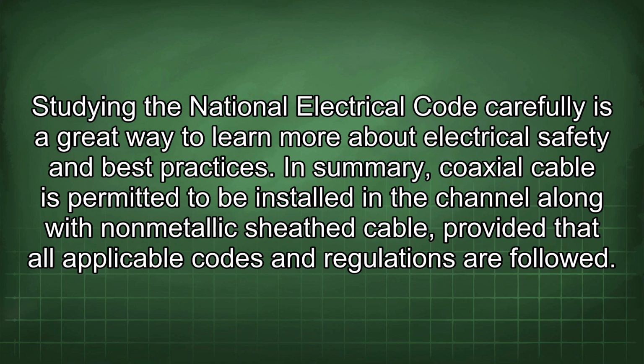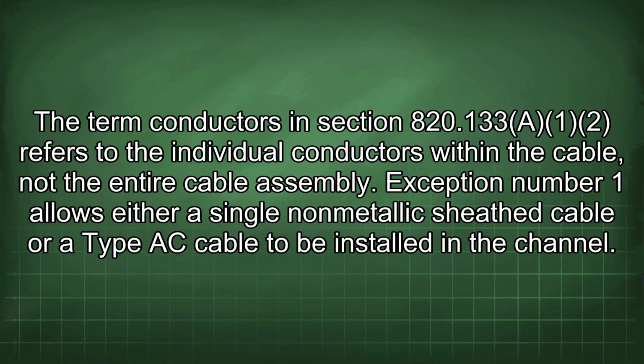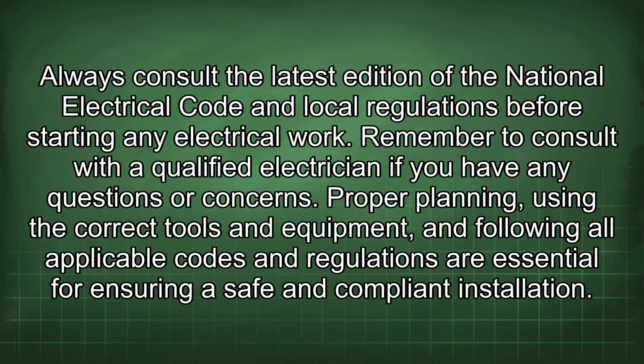In summary, coaxial cable is permitted to be installed in the channel along with non-metallic sheath cable, provided that all applicable codes and regulations are followed. The term conductors in section 820.133(A) refers to the individual conductors within the cable, not the entire cable assembly. Exception number 1 allows either a single non-metallic sheath cable or a type AC cable to be installed in the channel. Always consult the latest edition of the National Electrical Code and local regulations before starting any electrical work. Remember to consult with a qualified electrician if you have any questions or concerns.